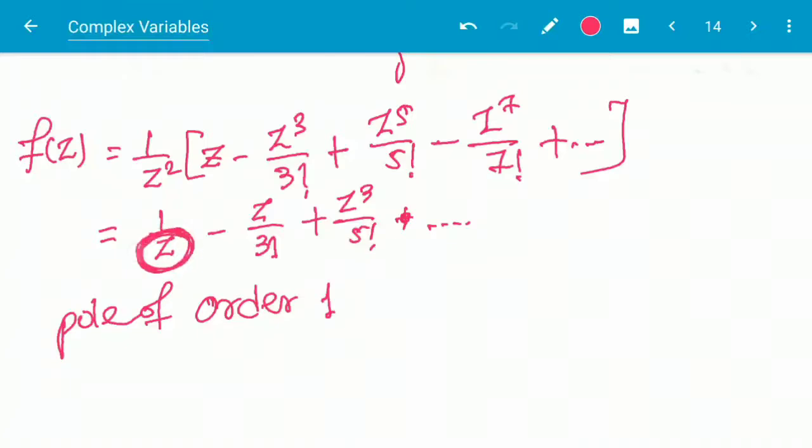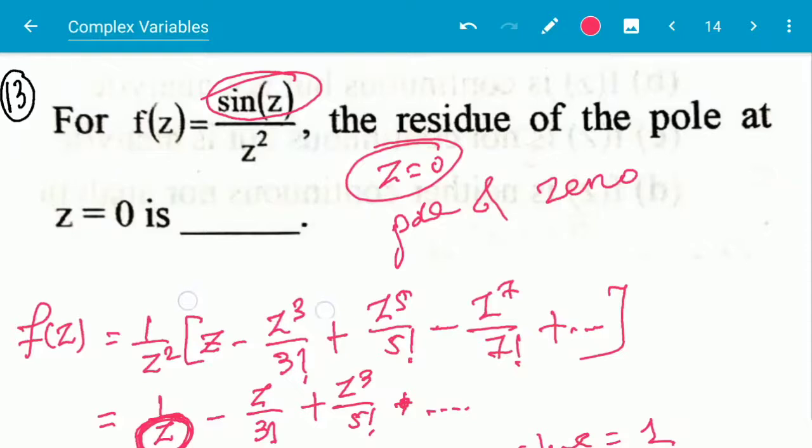This is the power of 1 by (z minus 0), and the coefficient of 1 by z is called the residue. And what is the residue? The residue is also equal to 1, and the question is asking for the residue of the pole at z equal to 0. So the answer will be 1.